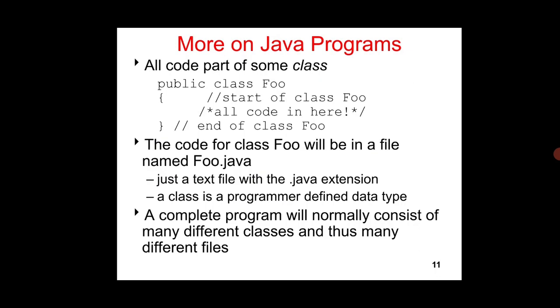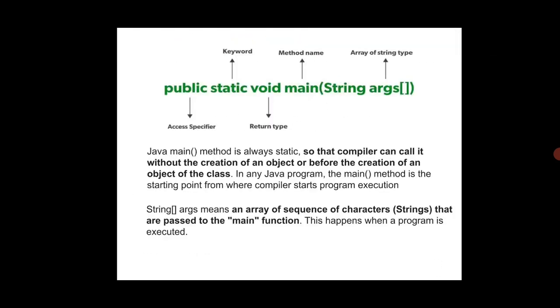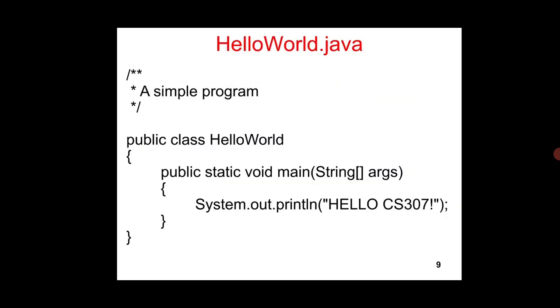Main is the method name. Then String arguments: String is a data type, and args is an array parameter, so parameters will be passed as an array. What is the purpose of static? In the sense, while executing the main method, the compiler cannot create an object for the main method. That's why we are defining it as static.